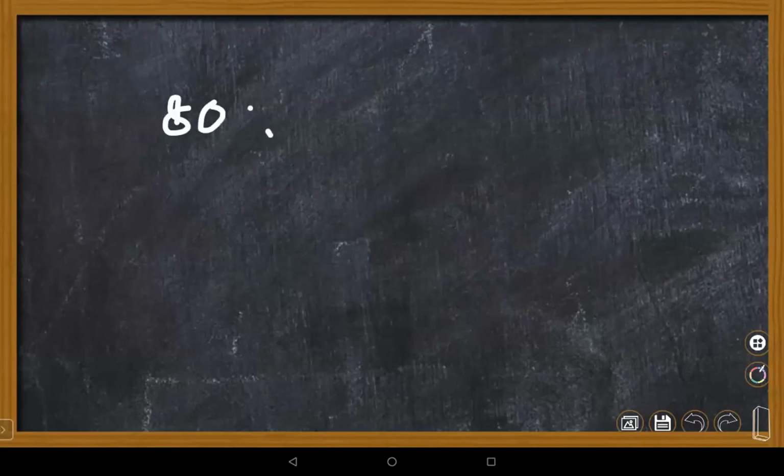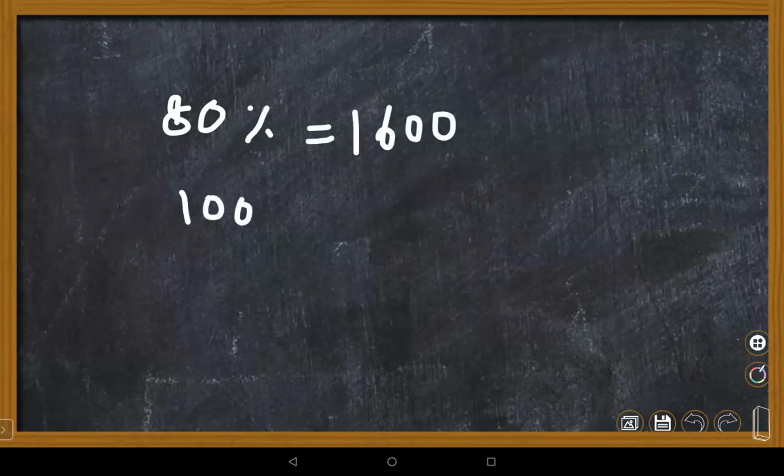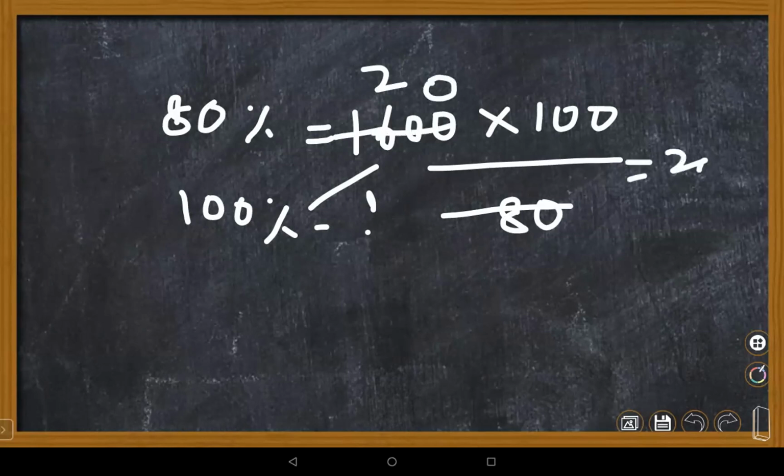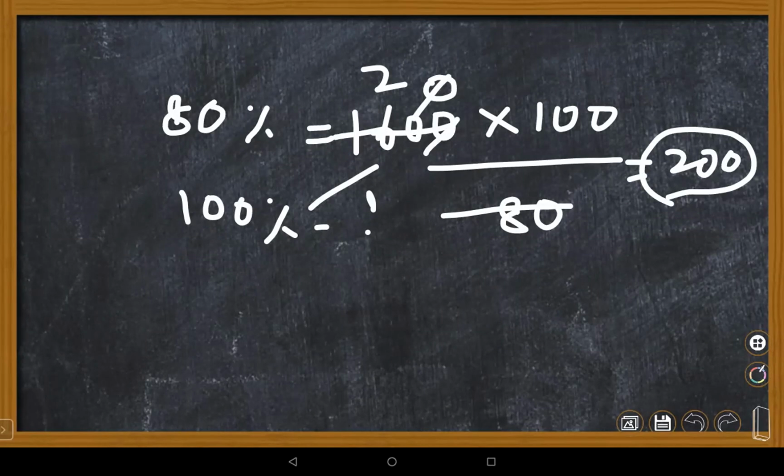Discount is given 20% means 80% of the article equals 1,600. So for 80% of 100% you have to find it. Directly you just multiply with 100 divided by... 80% of X is equal to 1,600. Right, so 2,000. Sorry, 2,000 is the market price. Yes, market price is 2,000.